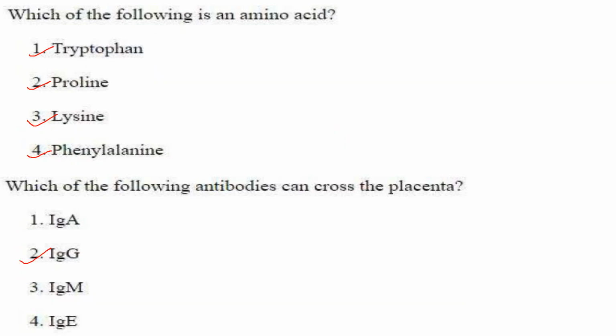Then which of the following is an amino acid? Tryptophan is an amino acid, proline is an amino acid, lysine is an amino acid, and phenylalanine is also an amino acid. Then which of the following antibodies can cross the placenta? It is IgG which can cross the placenta.